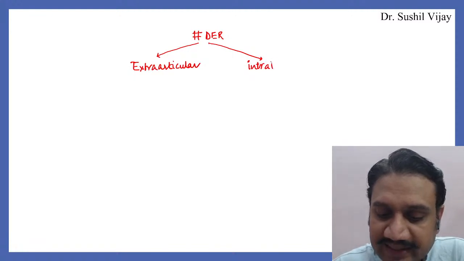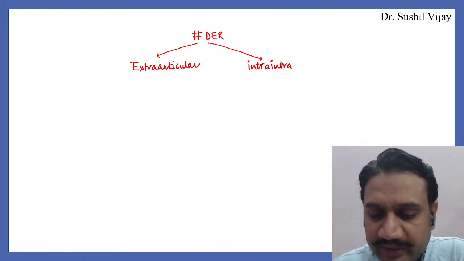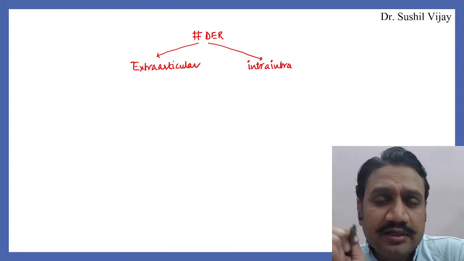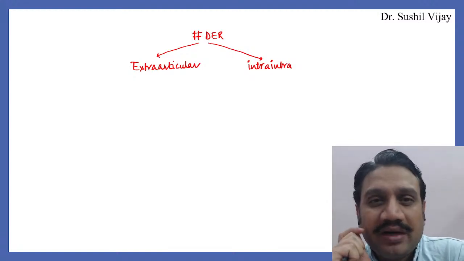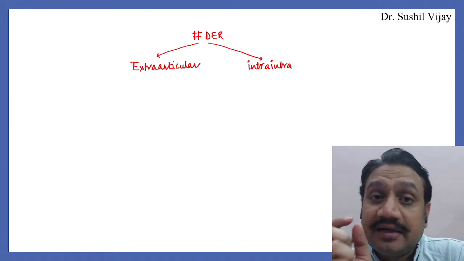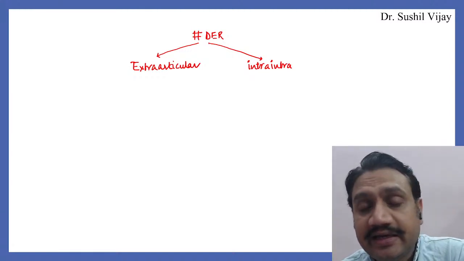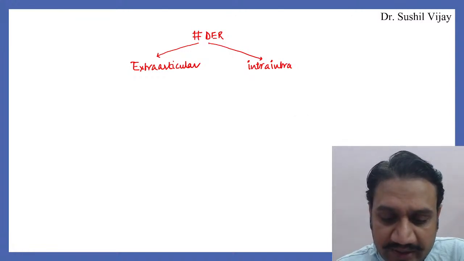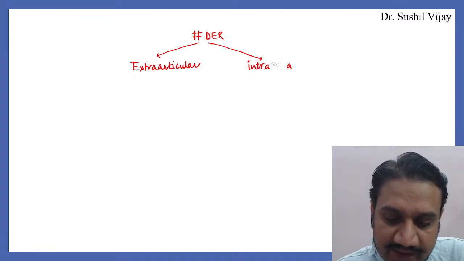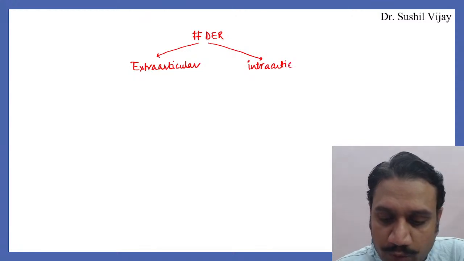Now, what exactly does that mean? One advice, guys, before I start giving you the notes: please don't try to mug up anything. Try to understand, and trust me, once you understand the concepts, you are never going to forget any of the MCQs of the orthopedic part. So one is extra-articular, one is intra-articular.